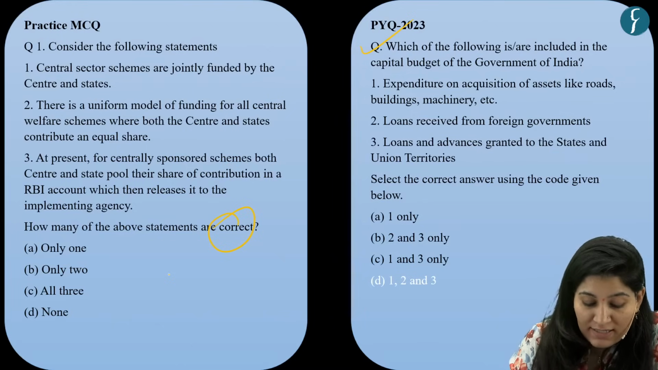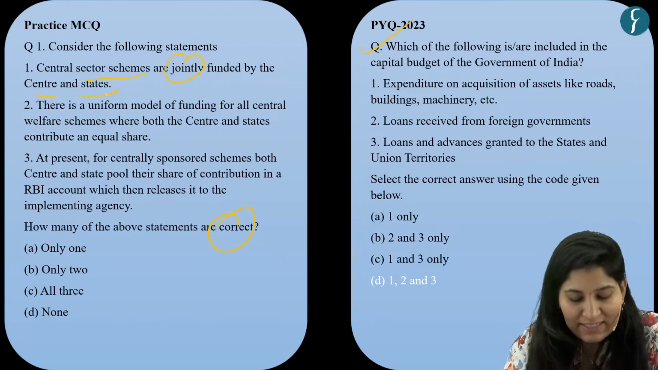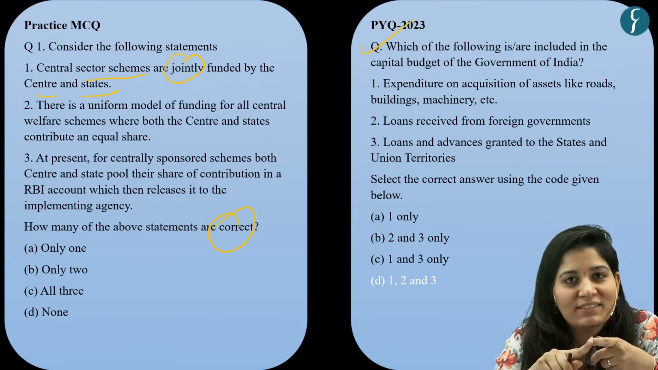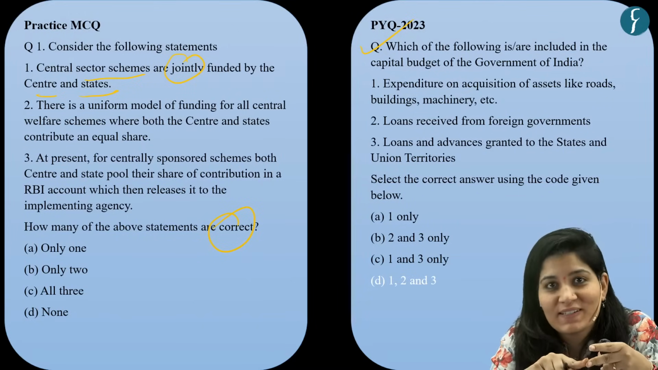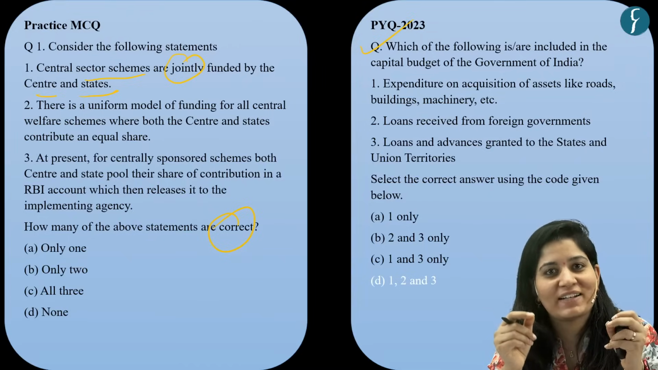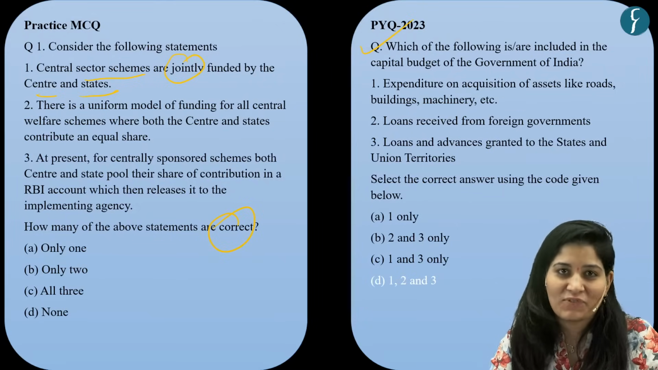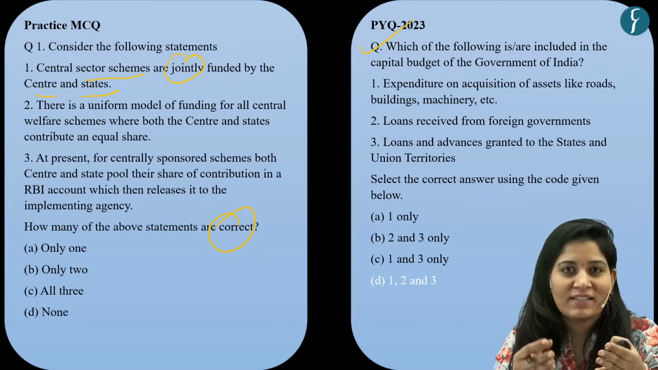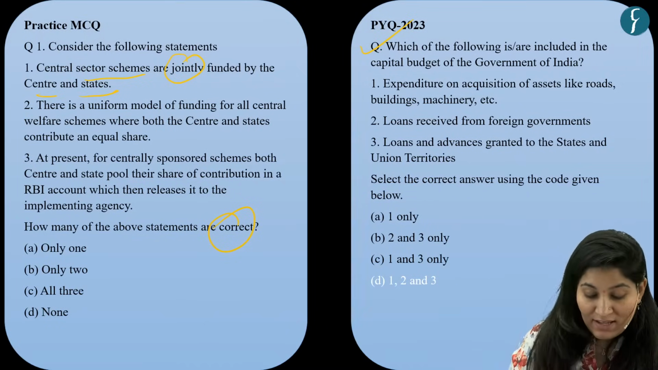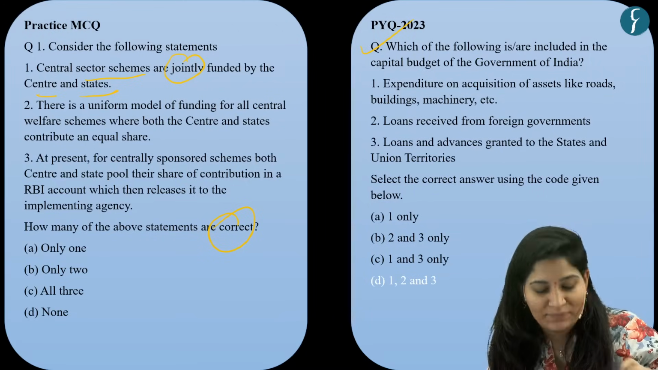The first statement is, central sector schemes are jointly funded by center and states. Now, you know there are two types of schemes. One is central sector and another one is centrally sponsored scheme. The central sector scheme, as the name suggests, is funded only by the center. And second is the centrally sponsored scheme. Obviously, the state will play a role, so it is majorly funded by the center and partially funded by the state. So our first statement is incorrect. It is not jointly funded by center and state.